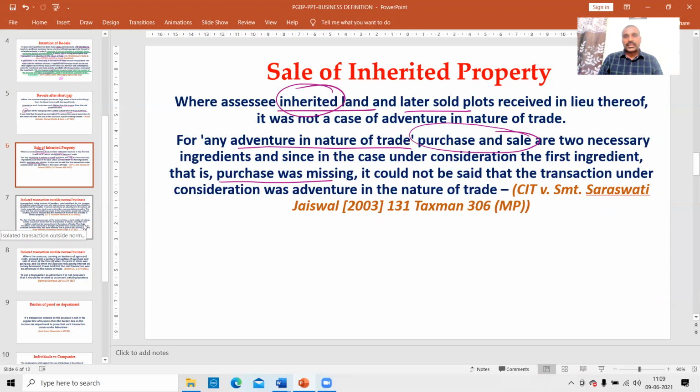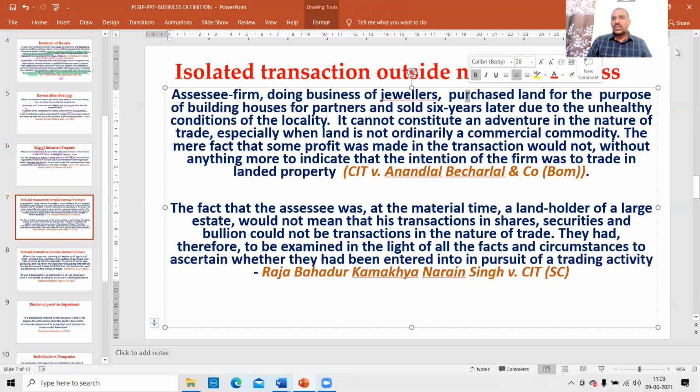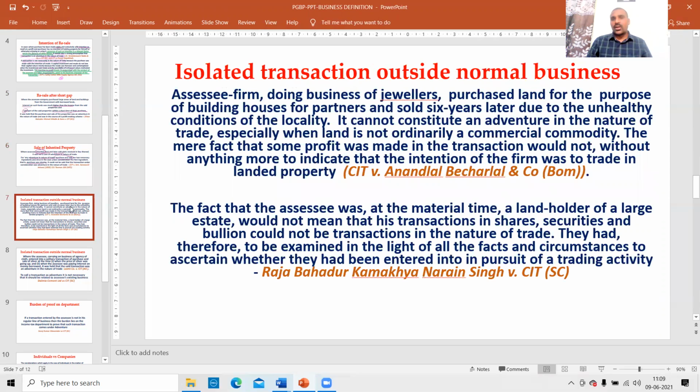Okay, right. Next, isolated transaction outside normal business. Look at this. This is also one of the contradictory evidence.